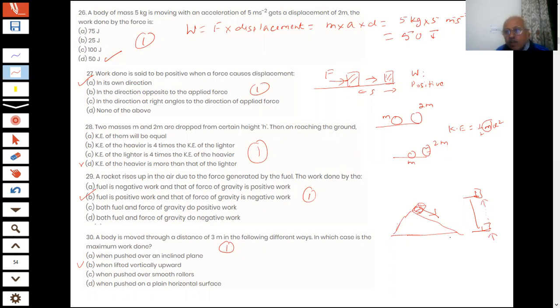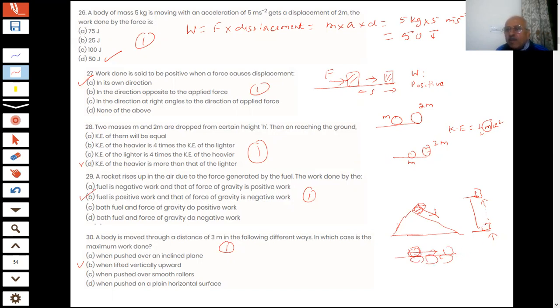When pushed over smooth rollers, there is no friction here. The body is pushed over smooth rollers. Rollers are like this, they will rotate. Or a plane horizontal surface that is frictionless.